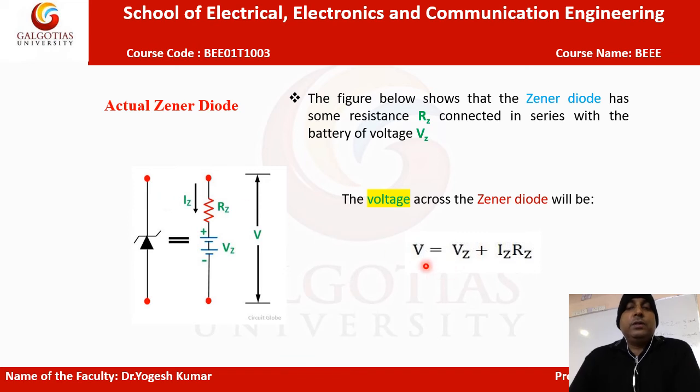In the ideal case there is only V equal to Vz, but in the practical Zener diode one more factor comes into the picture, the product Iz into Rz, which adds to this voltage. So the total voltage across this diode is Vz plus Iz into Rz.